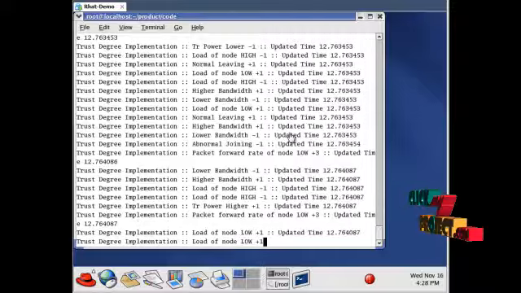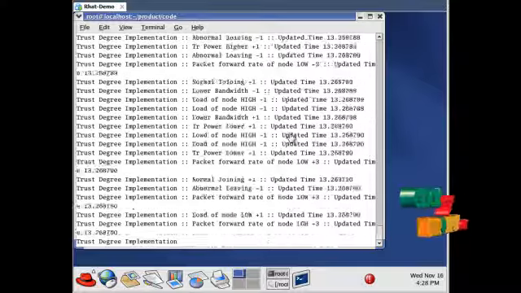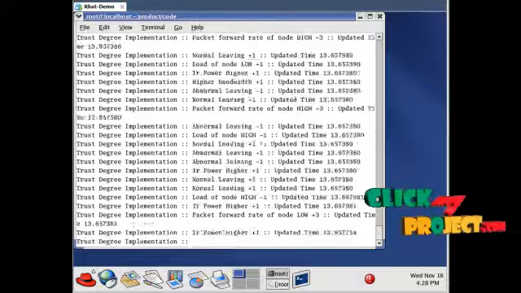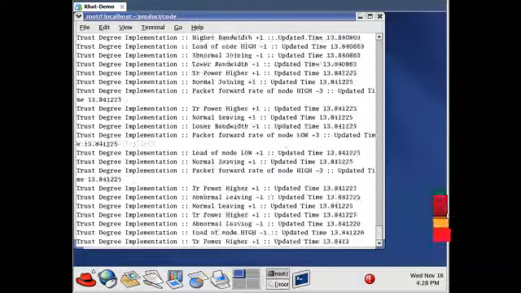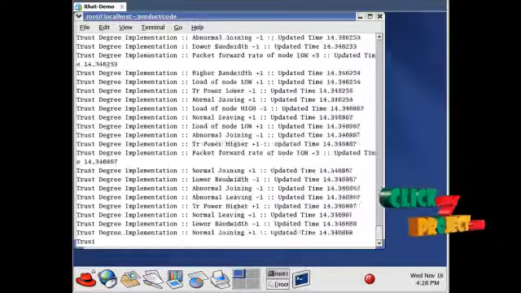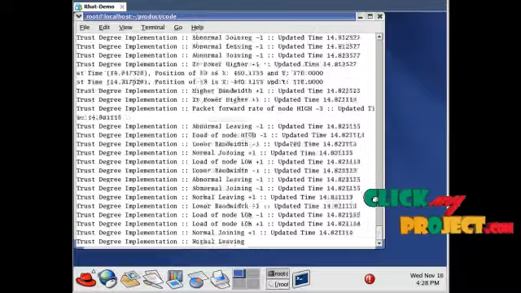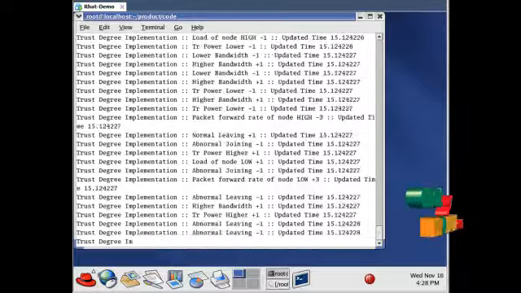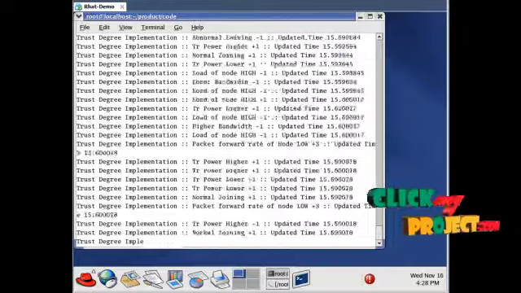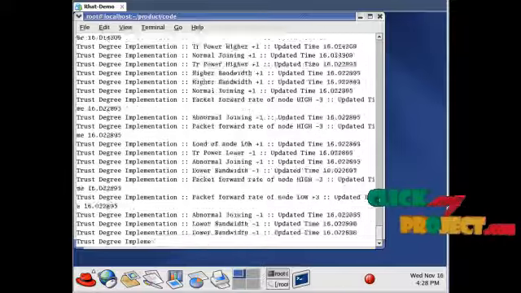For identifying these attackers, we have implemented the JSSRA problem, that is Joint Spectrum Sensing and Resource Allocation scheme. The resource allocation subproblem and the cooperative SU number decision subproblem are solved by using the Lagrange dual algorithm and the brute force algorithm. Now in the trust degree implementation, the nodes which have abnormal leaving, transmission power high, all the information is displayed here.